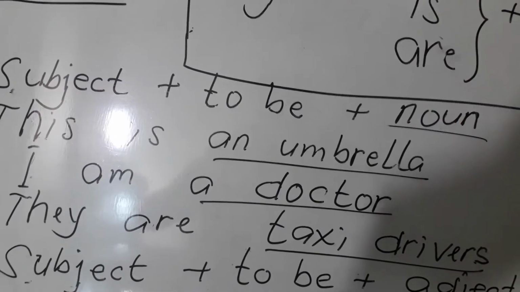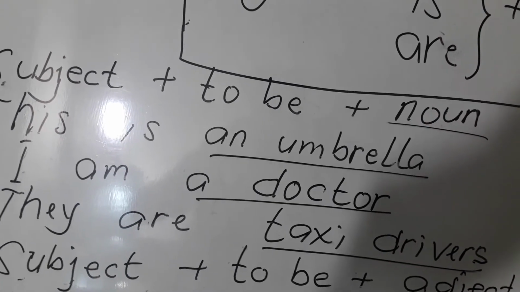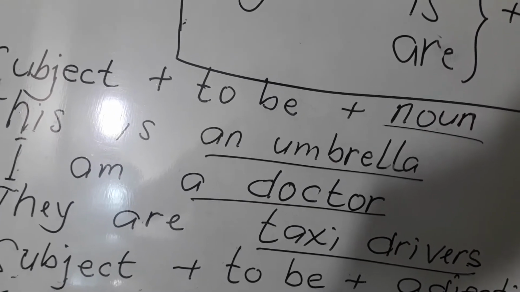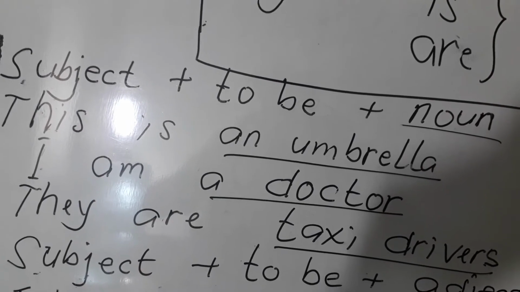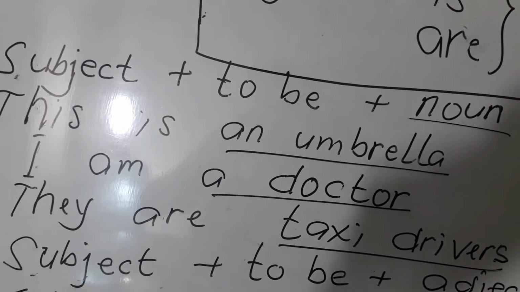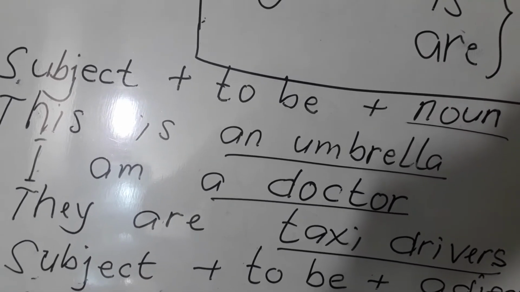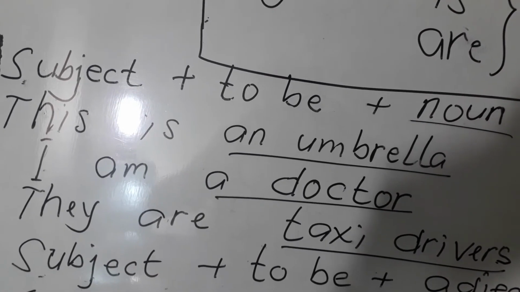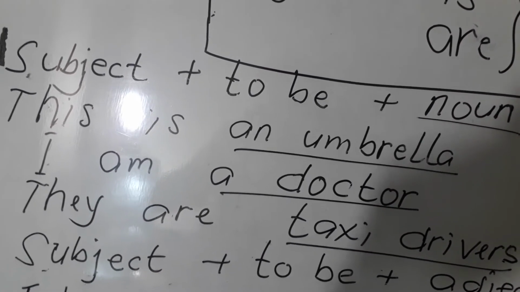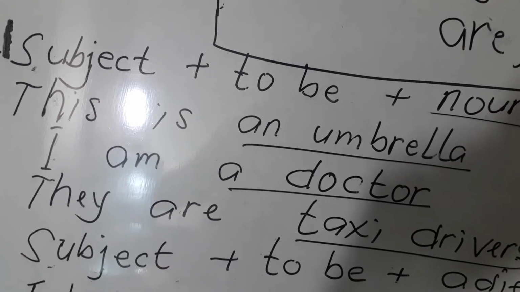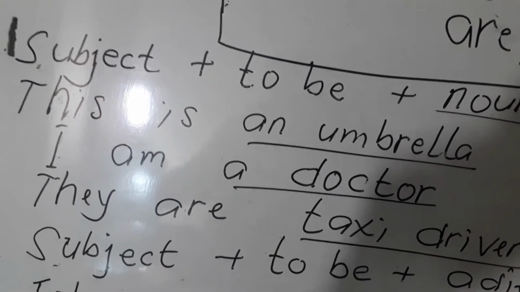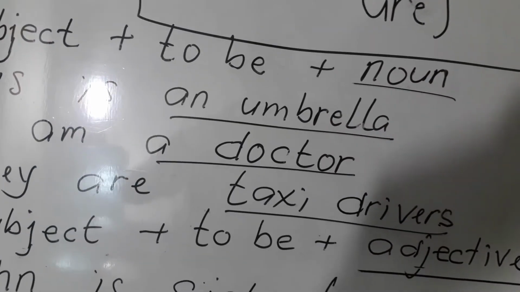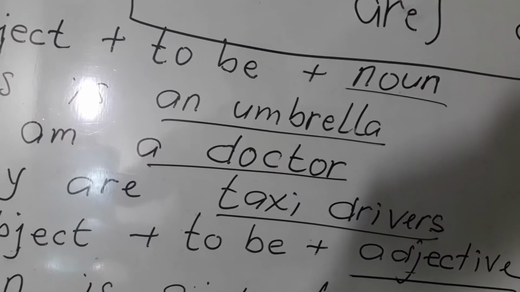They are taxi drivers. Mereka adalah supir taksi. So, the word underlined here means noun, singular or plural. An umbrella means singular. A doctor also singular, but taxi drivers are plural.